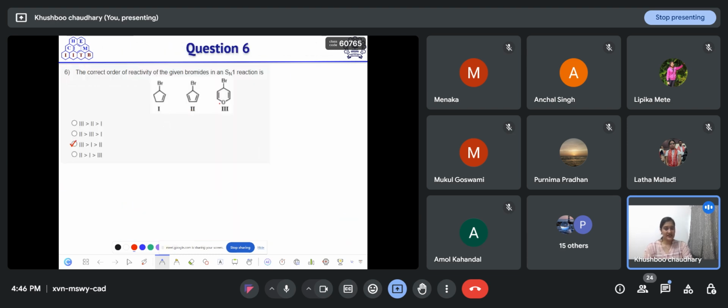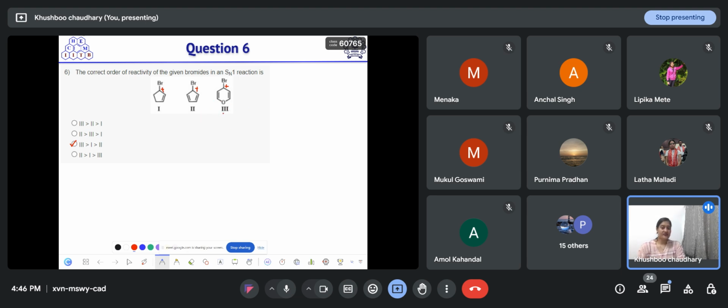So here, what are the species formed after the removal of this bromide? In this case, the positive charge will form here.